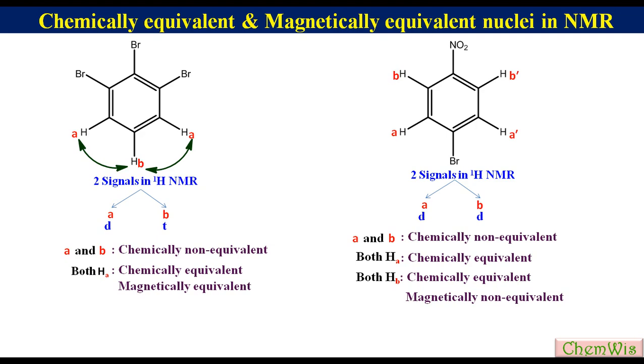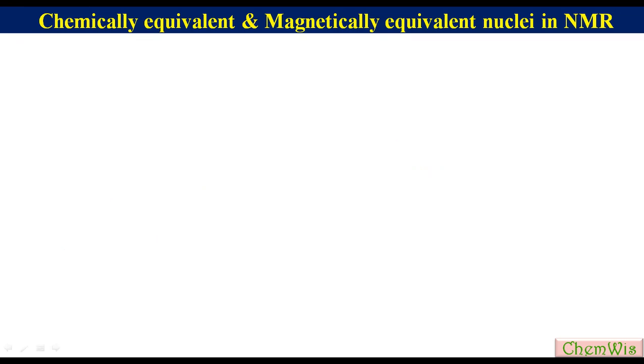Now let's take the example of molecules showing heteronuclear coupling. 1,2,3-trichloro-5-fluorobenzene. It has a spin system showing coupling of proton with fluorine.